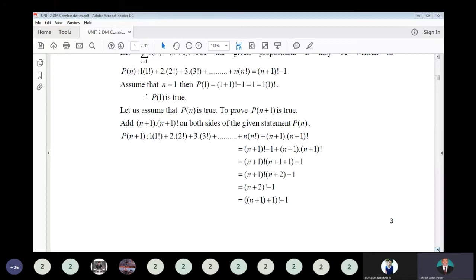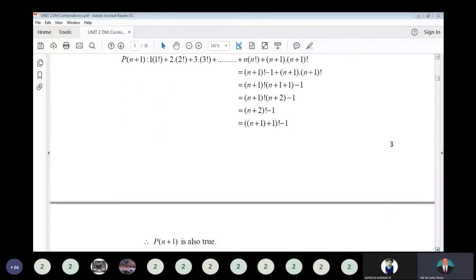So here, in the third step, n plus 1 factorial into n plus 2 is n plus 2 factorial. Think of it like a number: 3 factorial into 4 is nothing but 4 factorial. That's what they have mentioned. So hence the statement is true.